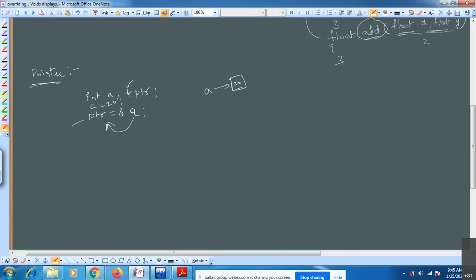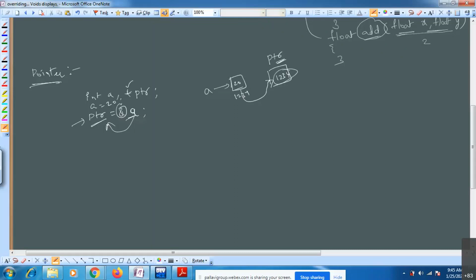Coming to the statement ptr equals &a, the ampersand is the address operator. The address of this particular a is stored inside this pointer. You have one pointer variable ptr storing the address of variable a. For example, consider this address is 1234. That 1234 is stored inside this pointer. If I print this ptr, you will get this address.